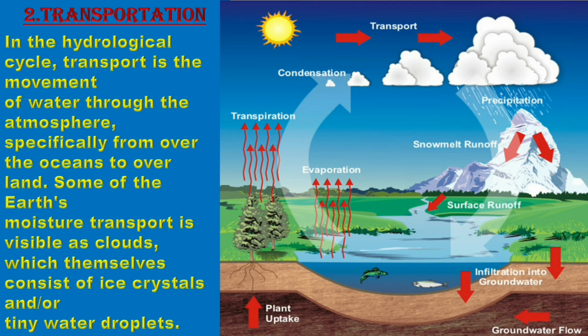Now let us learn about transportation. In the hydrological cycle, transport is the movement of water through the atmosphere, specifically from over the oceans to over the land. Some of the Earth's moisture transport is visible as clouds, which themselves consist of ice crystals or tiny water droplets. Here you can see the water evaporates and the water vapor condenses, then clouds are formed. These clouds are transported from one place to another place.